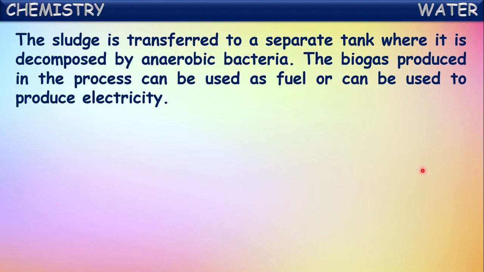The sludge is separated from the clarified water and sent into separate tanks where it is decomposed by anaerobic bacteria. Then it produces a gas which we call biogas. The biogas so produced in this process can be used as a fuel or can be used to produce electricity also.